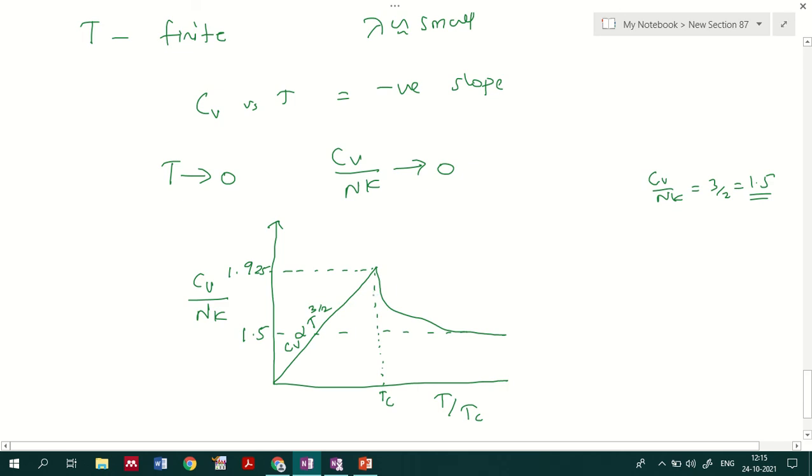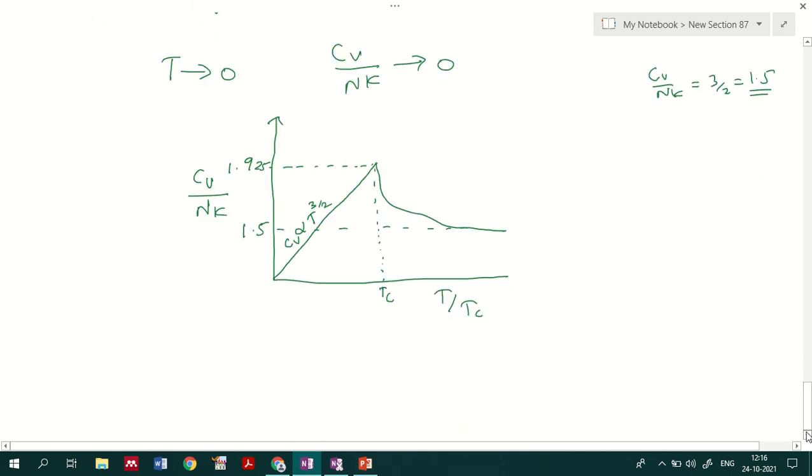So in this situation, Cv with respect to T raised to 3 by 2 is monotonically increasing. Above the characteristic temperature it decreases, approaching almost zero. So below the characteristic temperature, Cv is proportional to T raised to 3 by 2, and above the characteristic temperature, Cv decreases with respect to T. That was the aspect we had to share on this case.